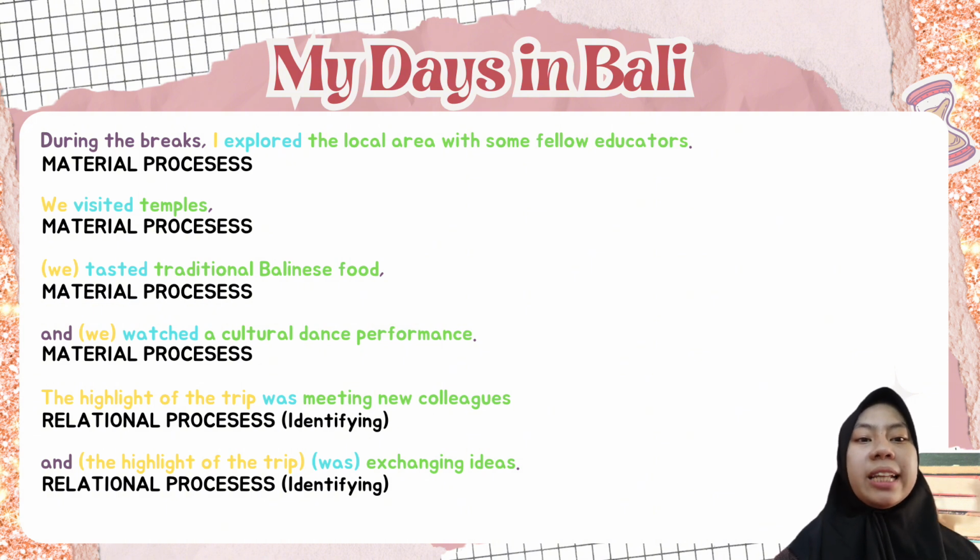In the 12th sentence, "and the highlight of the trip was exchanging ideas," the word "was" is a verb that falls into the category of identifying relational processes. "The highlight of the trip" is the token, and "exchanging ideas" is the value. It can be concluded that the sentence falls into the category of identifying relational processes.